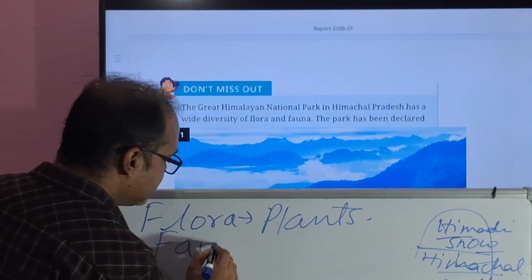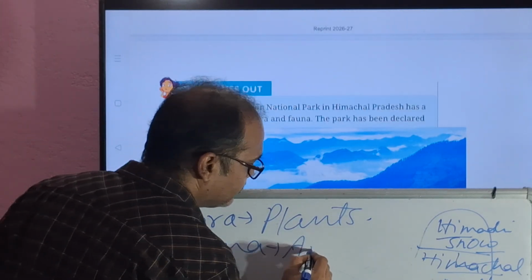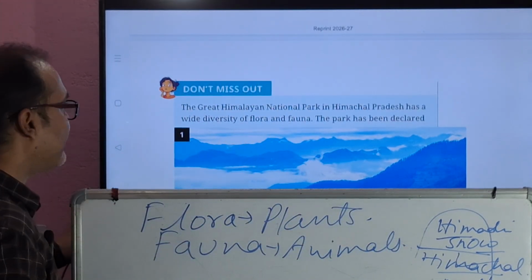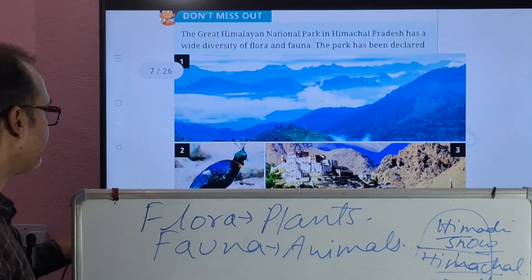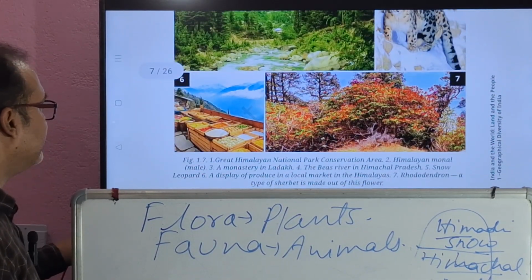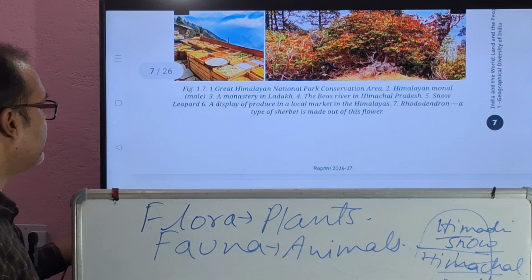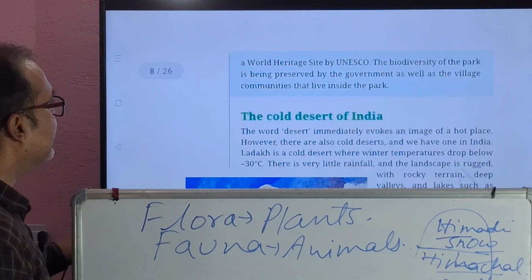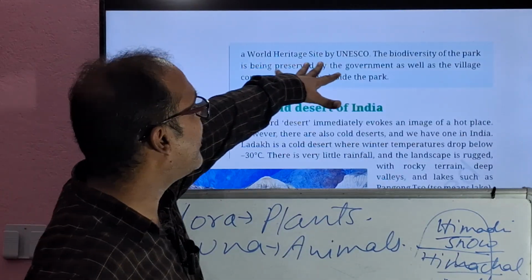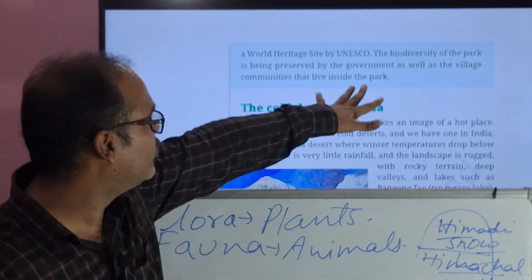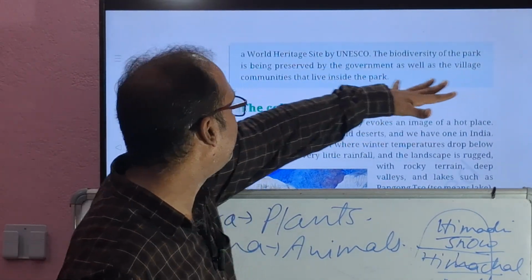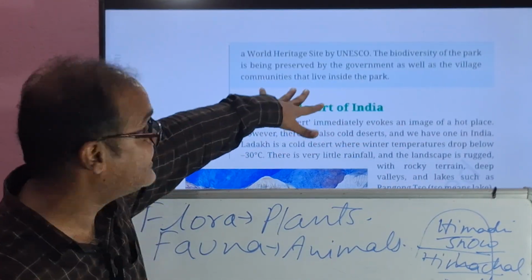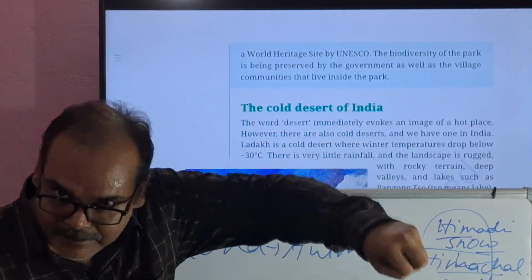Fauna means animals. Clear? Okay. So this park has been declared a World Heritage Site by UNESCO. The biodiversity park is being preserved by the government as well as the village communities that live inside the park, right?